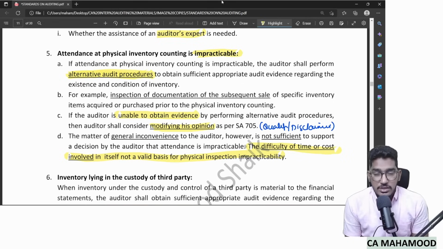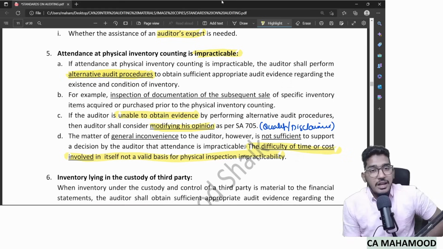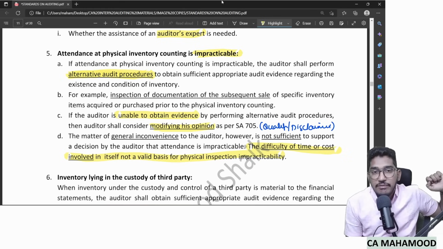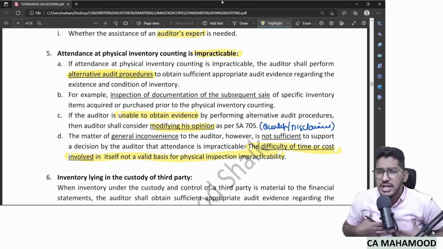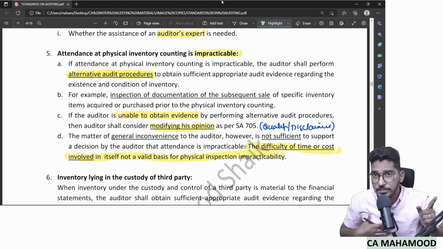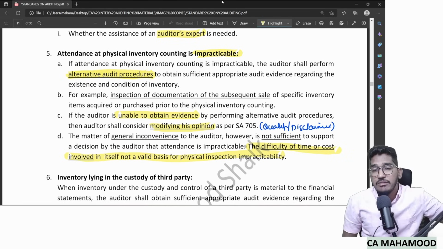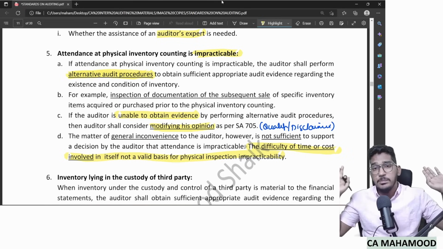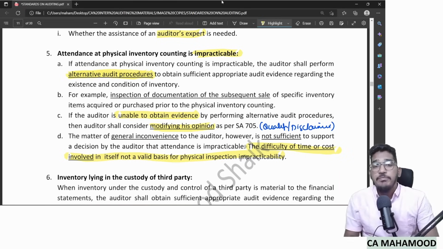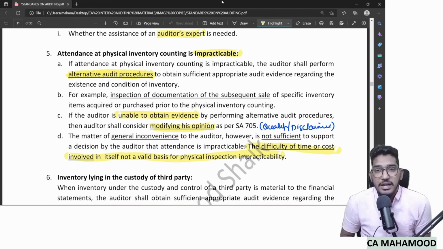So what they are saying is you cannot say time and cost as a reason for impracticability. You can't say my client is located at a very distant place, I have to travel for 2 hours to do physical verification, that's why it is impracticable. Can I use that reason? No. Can I say if I have to go to that warehouse where the stock is kept, I need to incur 2000 rupees of charges, that's why it is impracticable? No. The difficulty of time and cost cannot be used as a reason for impracticability.